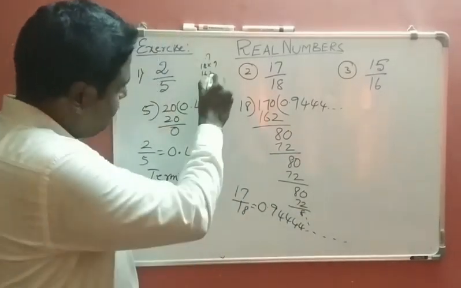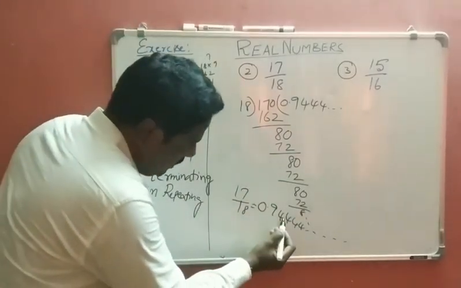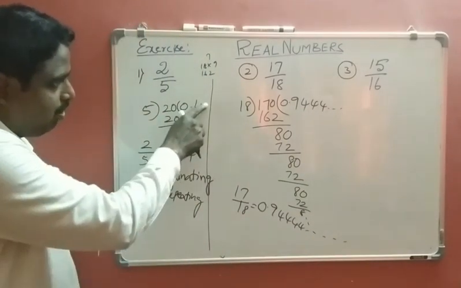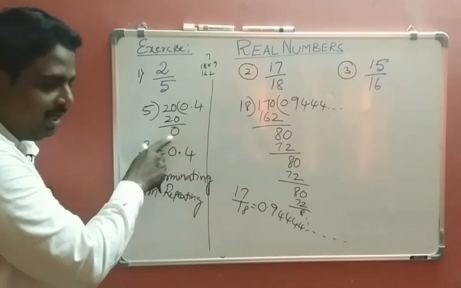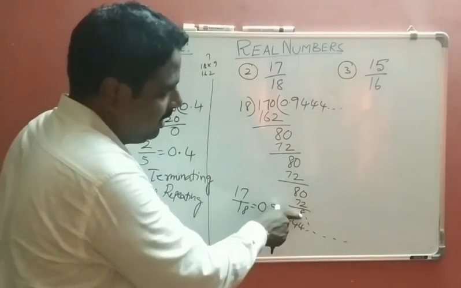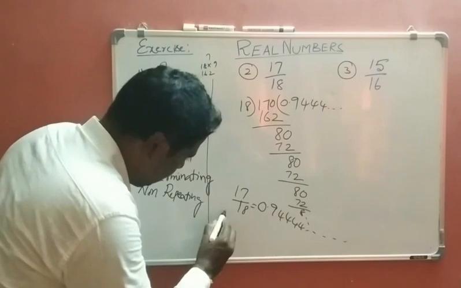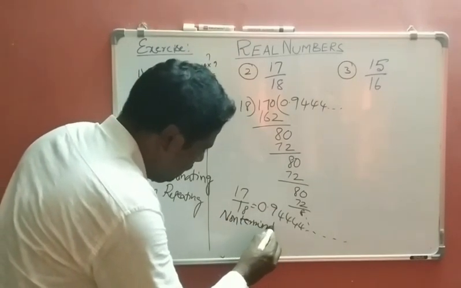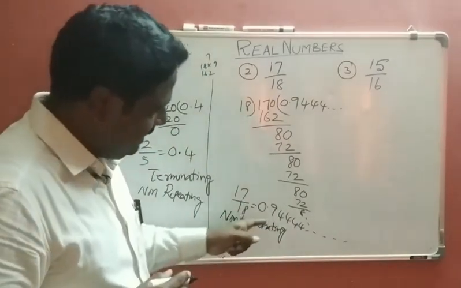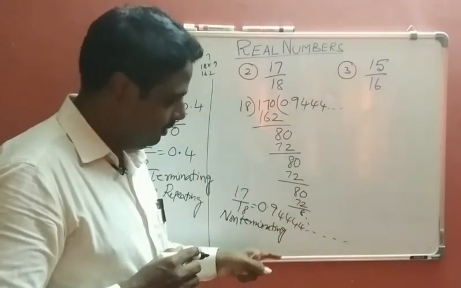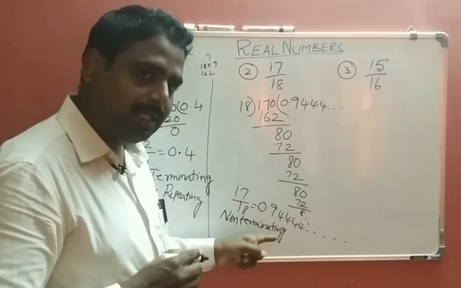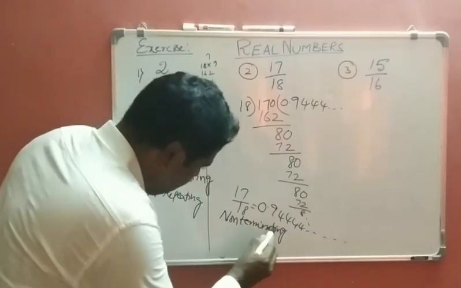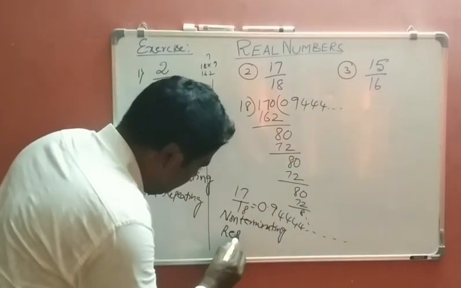It is non-terminating. In 2 by 5, after 4 there is no number because the remainder is 0. Here again and again the remainder 8 comes, so again and again 4 comes. So it is non-terminating. Is it non-repeating or repeating? Repeating. What is repeating? 4 is repeating. So it is non-terminating but repeating.